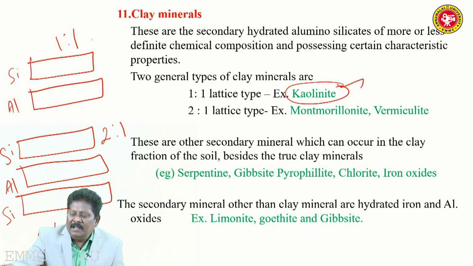True clay minerals are kaolinite, montmorillonite, vermiculite, illite. Serpentine, pyrophyllite, chlorite and iron oxide are not clay minerals in the true sense, but they are included under clay minerals. The secondary minerals other than clay minerals are hydrated oxides and iron oxides, gibbsite, limonite, goethite, etc.